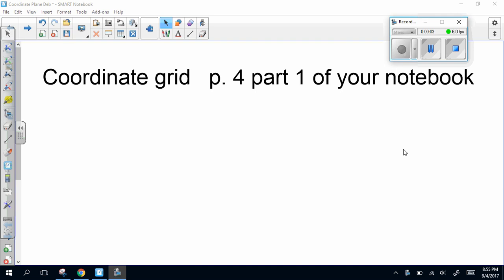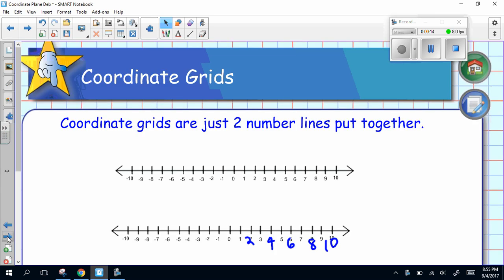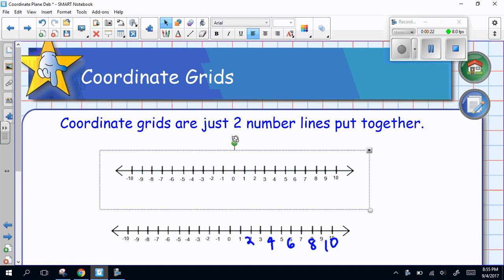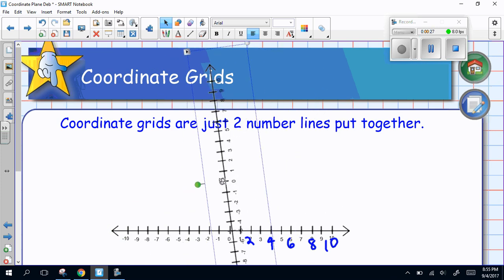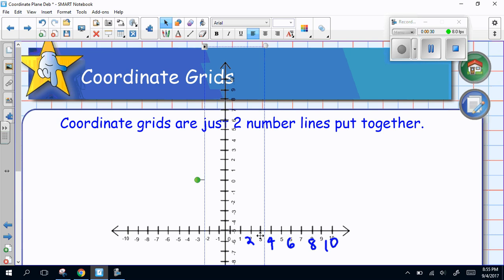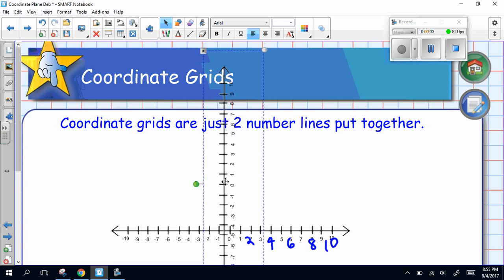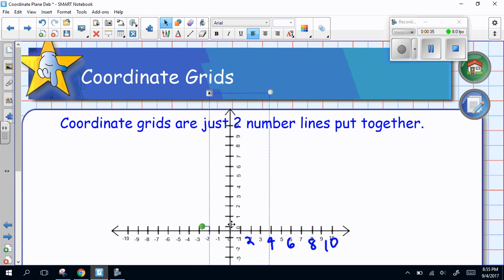So please turn to page 4 in your notebook in part 1 and write coordinate grid at the top of the page. Thank you. So a coordinate grid is just two number lines that have been put together. So here I have two number lines, and I'm going to take this top number line and rotate it so that it is now a vertical number line. So I have a vertical number line and a horizontal number line, and I need to line them up. So the coordinate grid is lined up so that the two zeros meet here at the center.